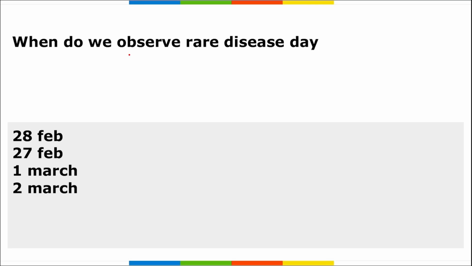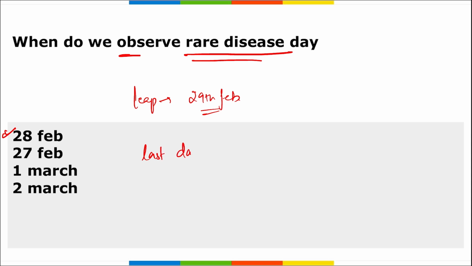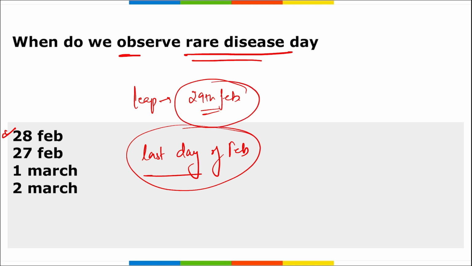Next is, when do we observe Rare Disease Day? Rare Disease Day is also observed on 28th of Feb. Alright, and remember, every year it is observed on 28th Feb only, but when there is a leap year, it will be observed on 29th of Feb. So we can say that Rare Disease Day is observed on the last day of the February month. If it is a leap year, then it will be 29th, otherwise it will be 28th of February.